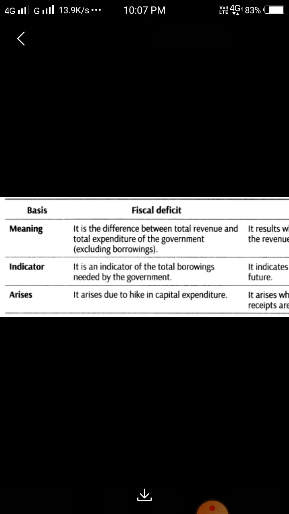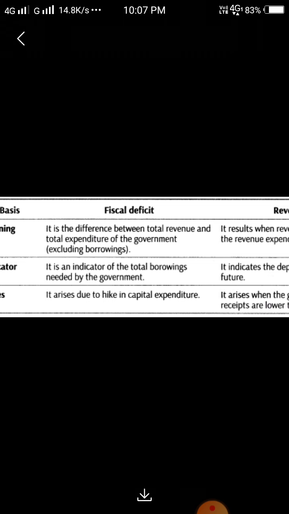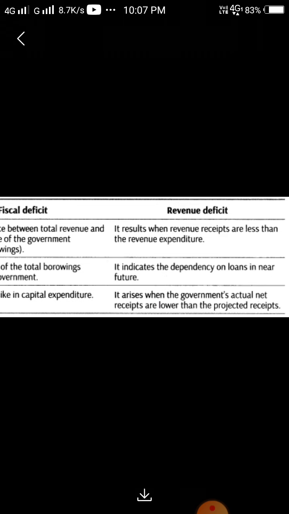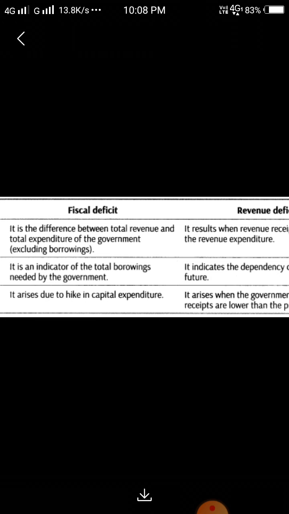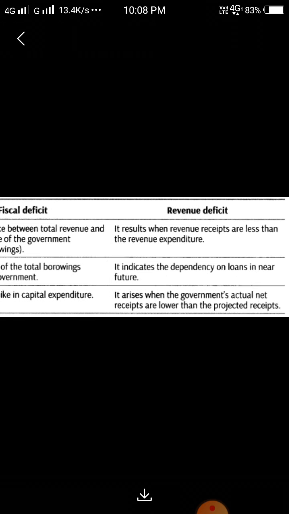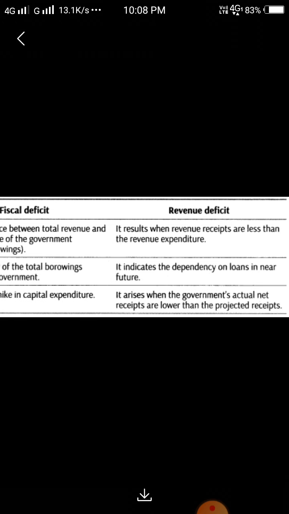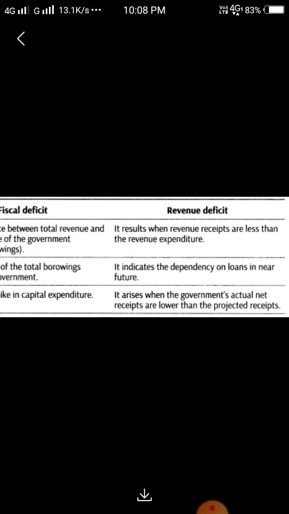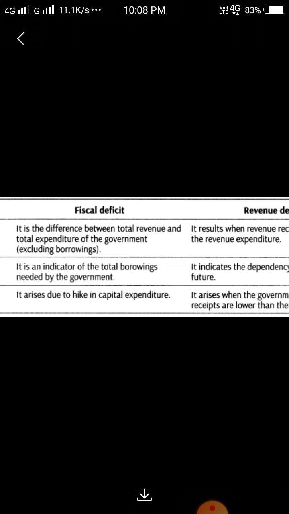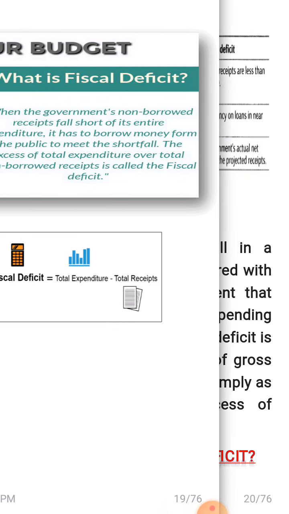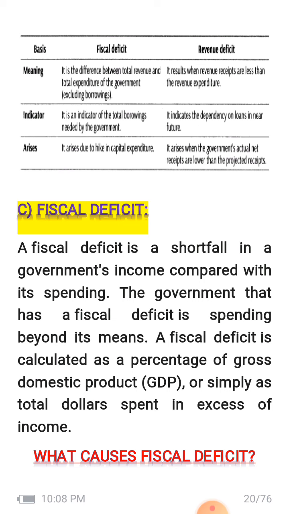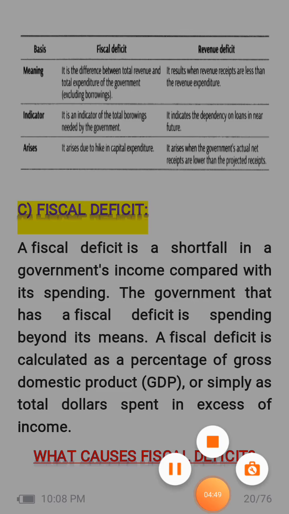It arises due to the hike in capital expenditures, right? And it arises when the government's actual net receipt is lower than projected receipt, right? It means when government expenditure is greater than their receipt, meaning the money or revenue collected by the government. Understand? These are the types. Fiscal deficit is a shortfall in government income. I already explained you, right?